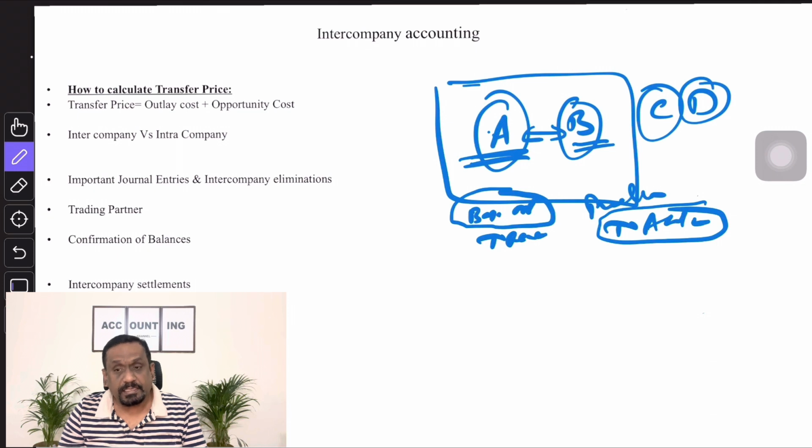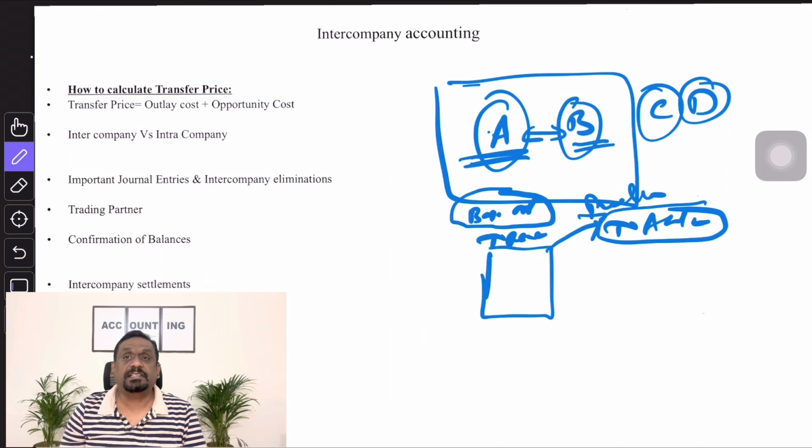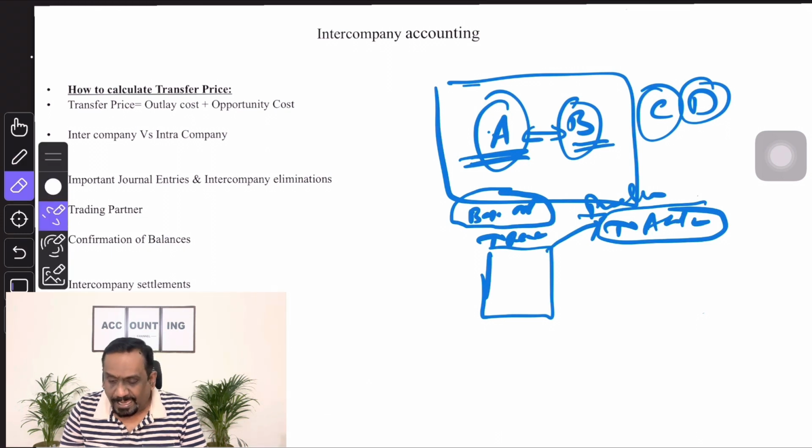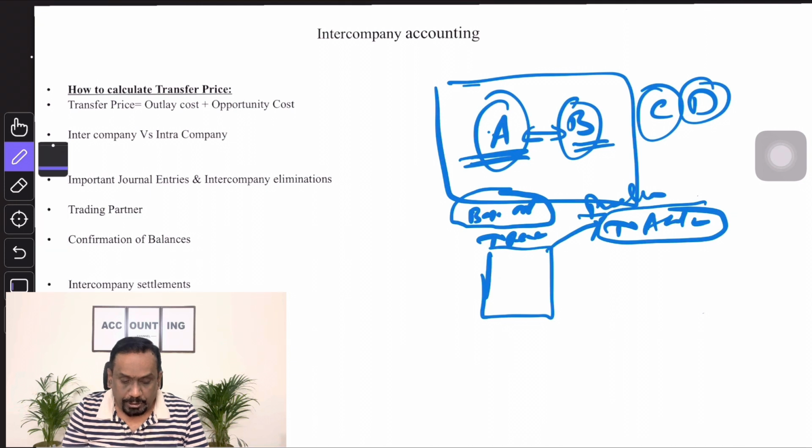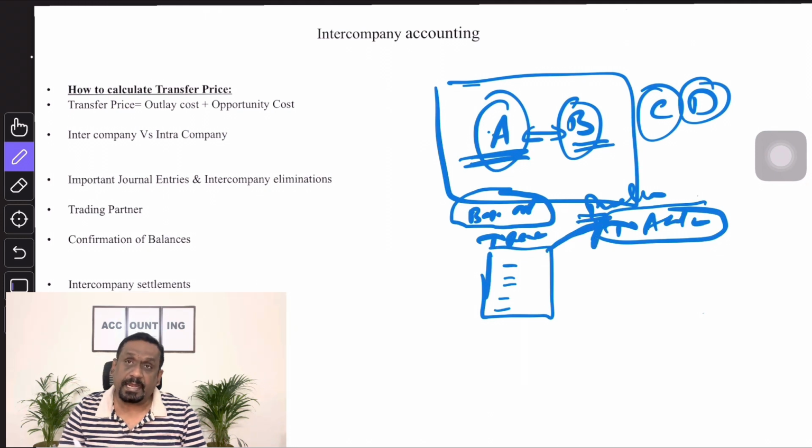So what A does, A will extract the statement and send the statement to B, asking them to confirm the balances. I just took one example here. Don't think that there will be one transaction, there will be several transactions. So all those transactions will be extracted in the receivable statement, and that statement will be sent to B, requesting him to do the reconciliation and confirm back.